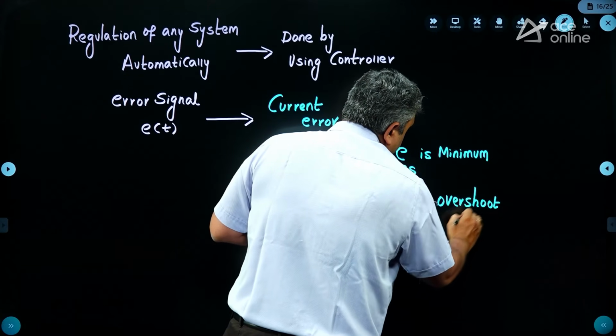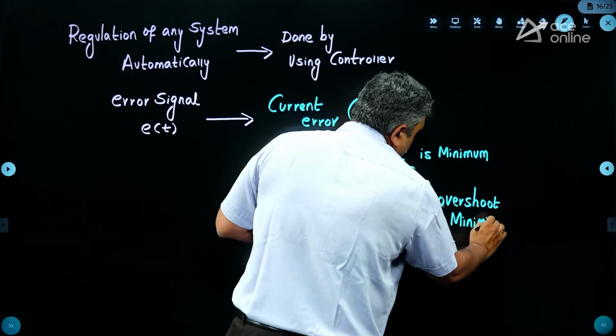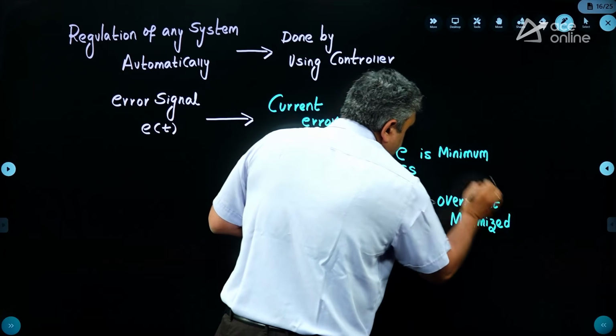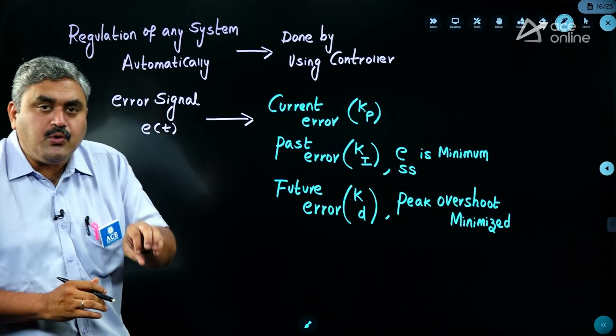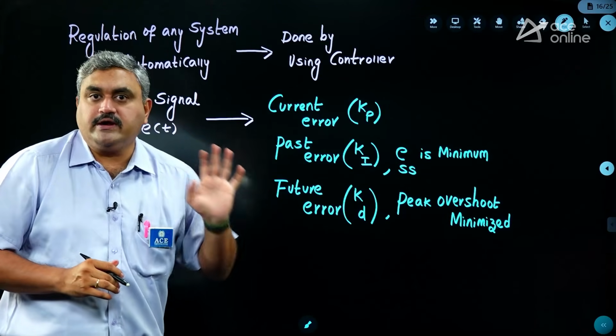Peak overshoot minimized. So, when you include all these three things in a control system, then we call it a PID controller.